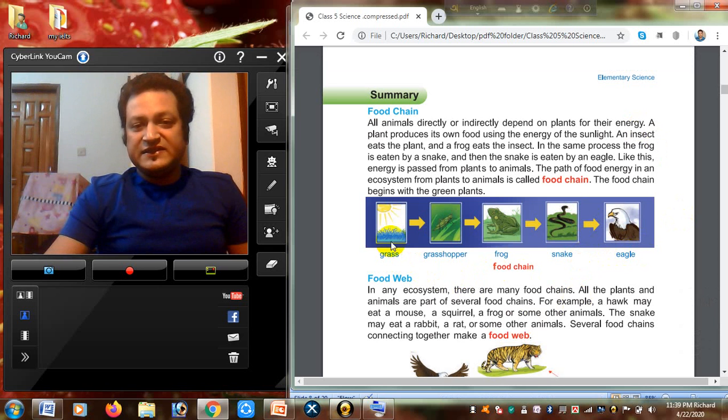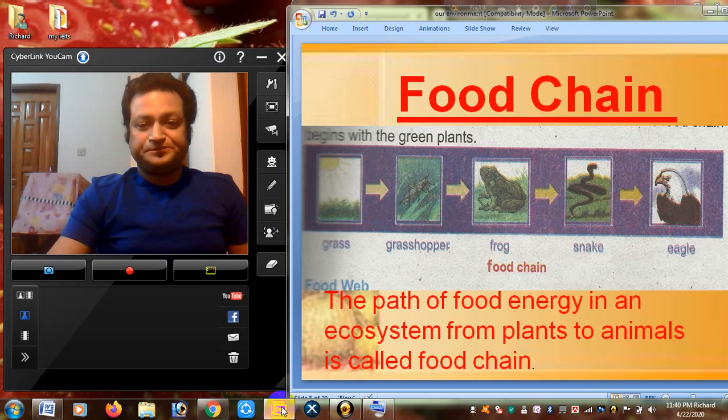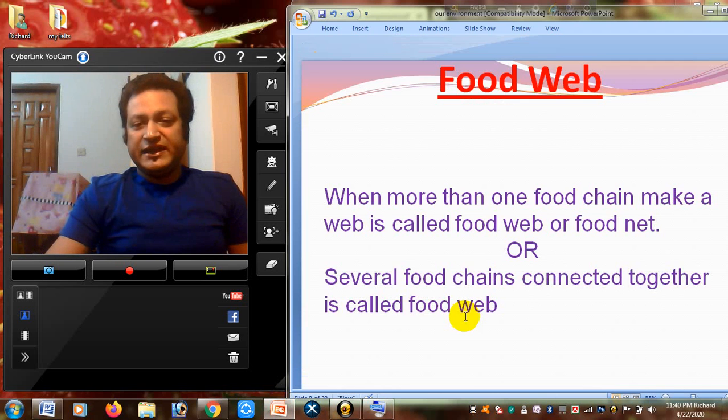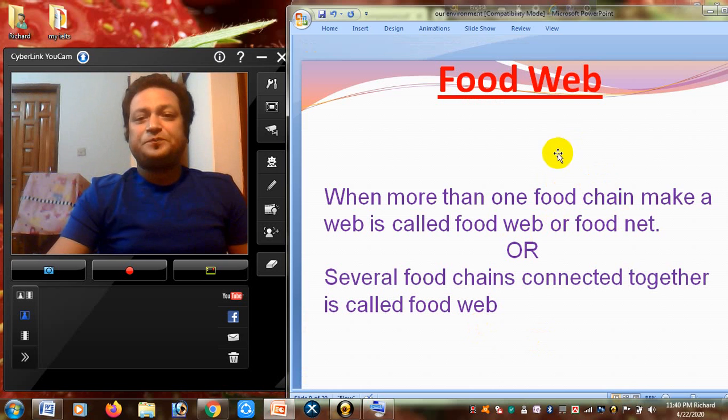Just see, these are grass, grasshopper, frog, snake, and eagle. Eagle is the tertiary or last level consumer. This is the producer, these all are consumers. If we go to the slide, here is given the definition, as I told, that is the definition of food chain. Now see, what is a food web?